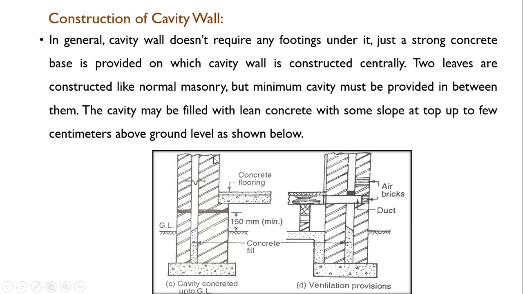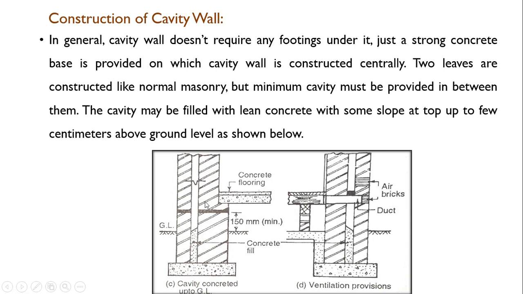So how is it constructed? In general, a cavity wall does not require any footing under it. Just a strong concrete base is provided on which the cavity wall is constructed centrally. So in case of a cavity wall, no special foundation is required. It can be constructed on a concrete bed or concrete base. So here you can say this is the concrete base.